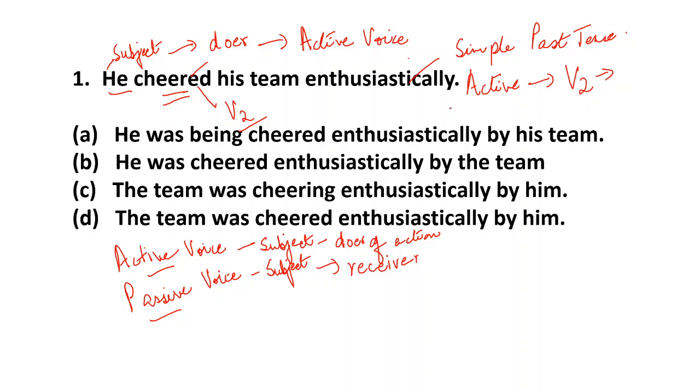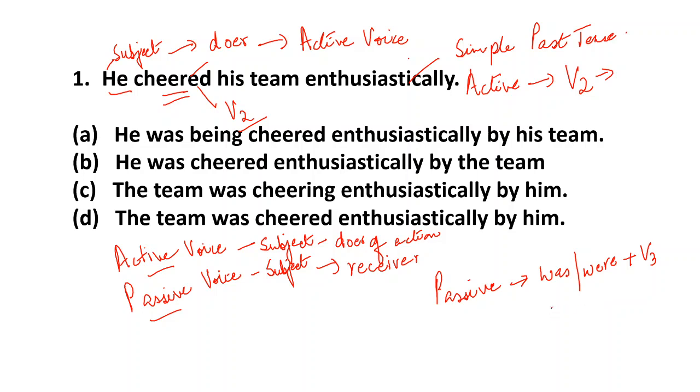So in the passive form, what will happen? It becomes very simple in simple past tense. In the passive voice, you will add was or were. Then you will add a V3.